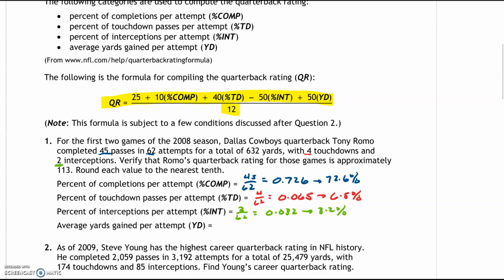We take the total yards, he threw for 632 yards, and divide it by the 62 attempts, and we get 10.2 yards. Now notice the average yards gained per attempt is the only one that is not a percentage. Make a little note of that.